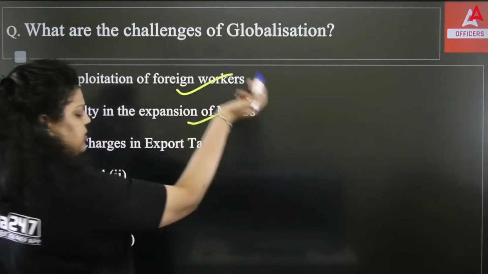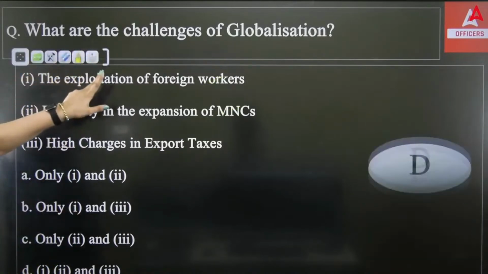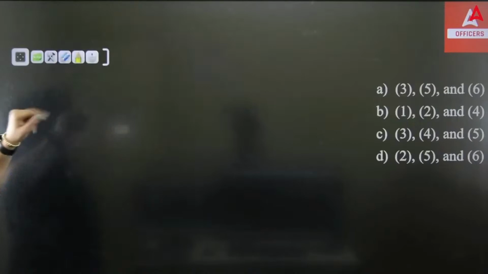Difficulty in expansion of MNCs, obviously this is a challenge. High charges in export taxes is also a challenge. So the right answer is all. All are the challenges of globalization. So the right answer is D.